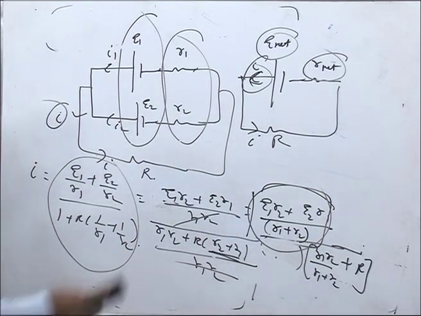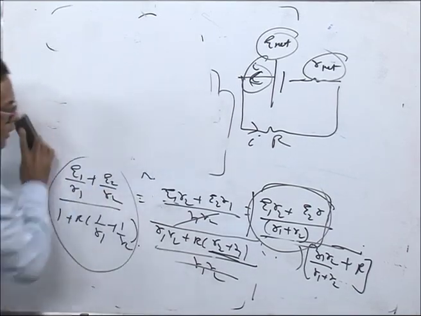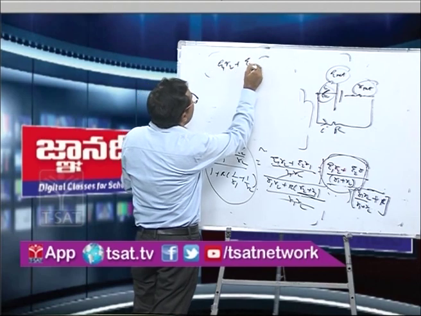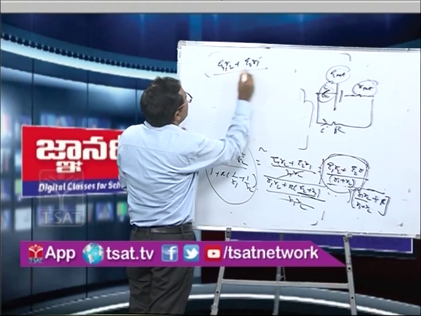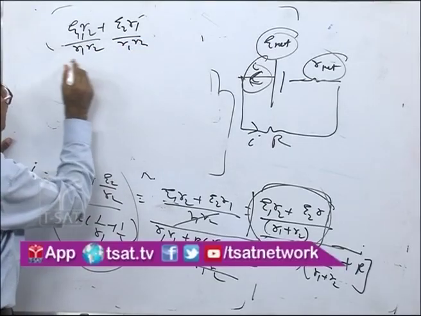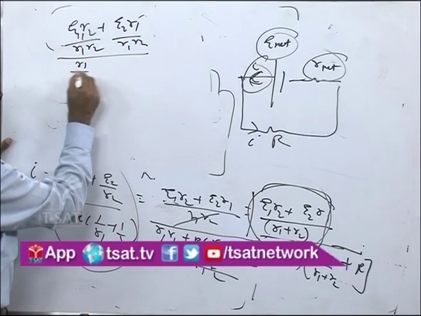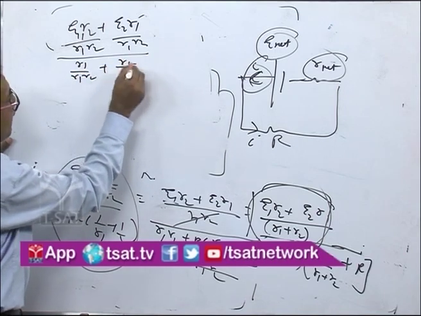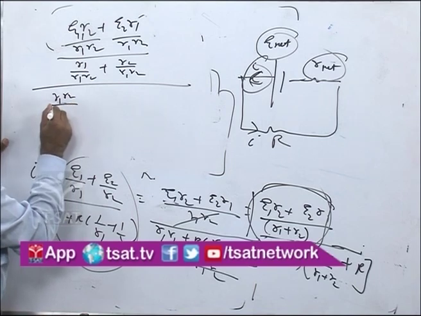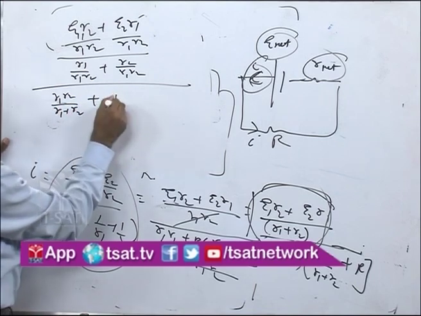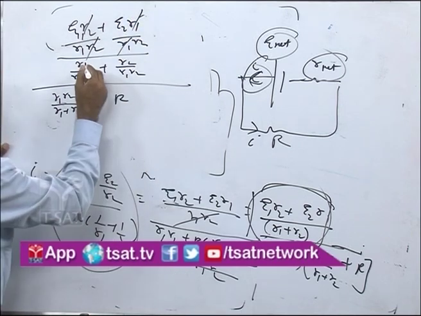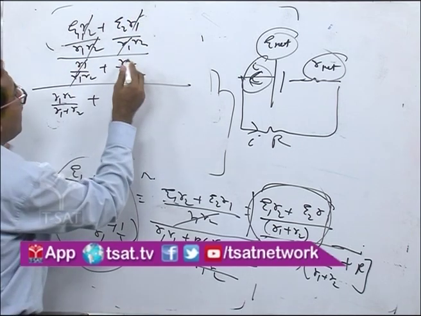So what I'll get now is E1 R2 plus E2 R1, dividing by R1 R2, whole upon R1 R2 upon R1 plus R2 plus capital R. So here R2 cancels, here R1 R2 cancels, here R1 cancels, here R2 cancels.